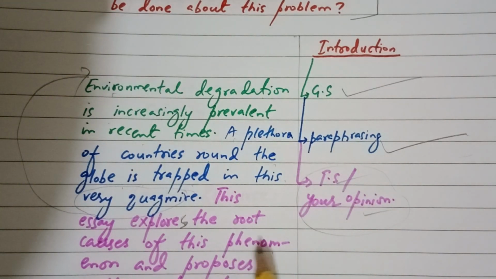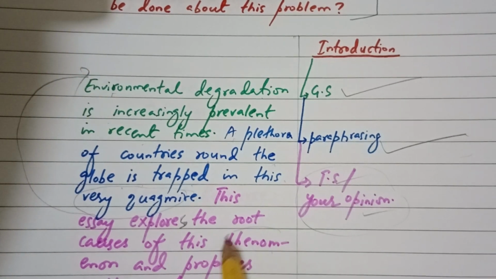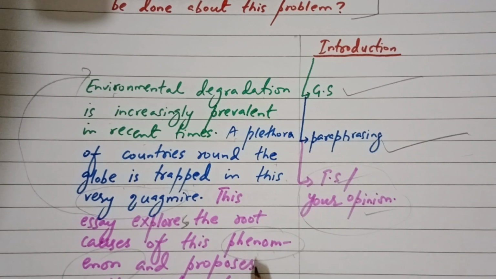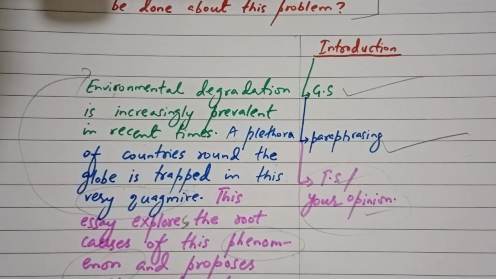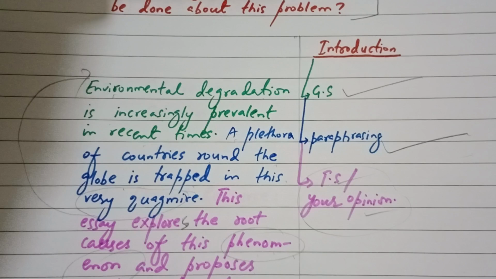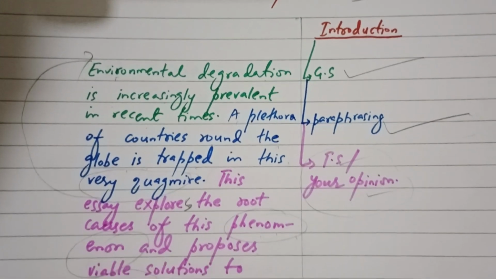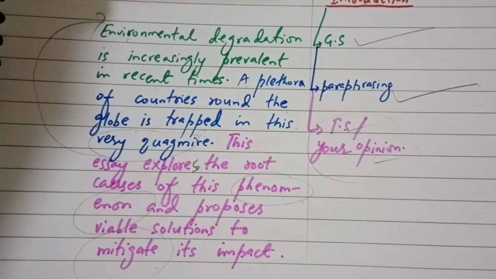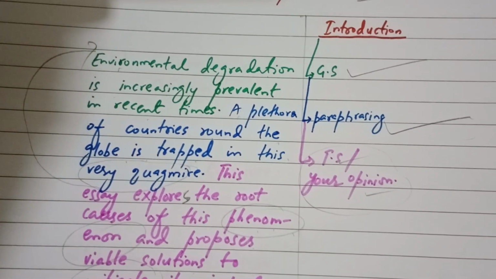Now the root causes of this phenomenon. What is the phenomenon? The phenomenon is environmental degradation, and proposes viable solutions or doable solutions to mitigate its impact. Means how to counter the intensified effect of this environmental degradation. Now see, this is how the introduction is written of such topics.